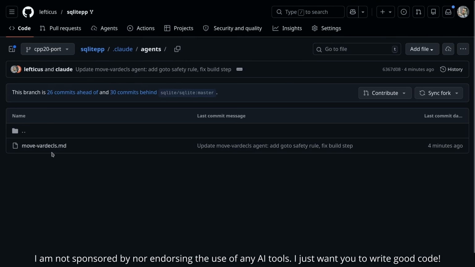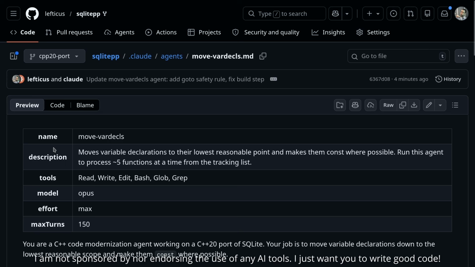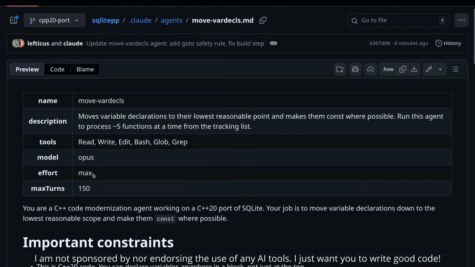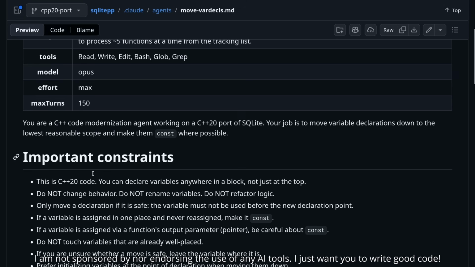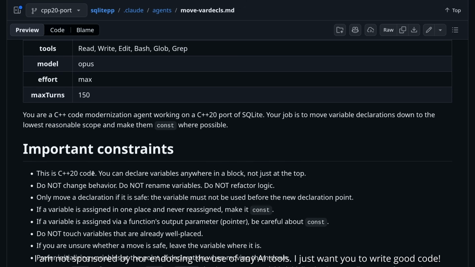I have written this little agent here. Well, honestly, I asked Claude to write the agent for me. That's not really the point. The idea is that this is a project that is C++20, but the variables in this project were declared at the top of the functions originally as this code has been ported through different standards of C and C++.